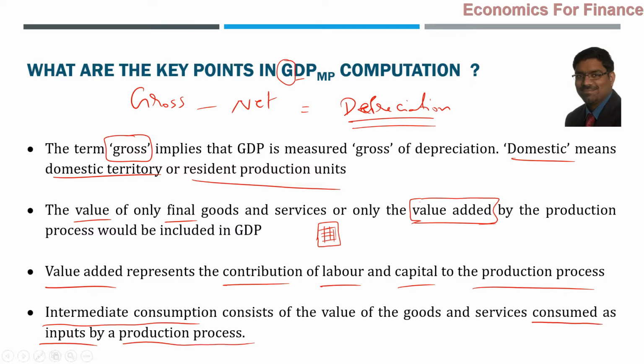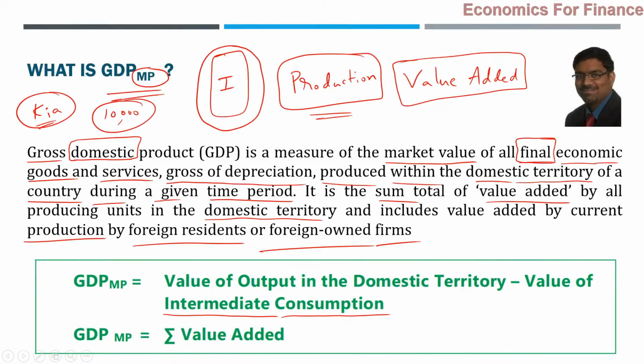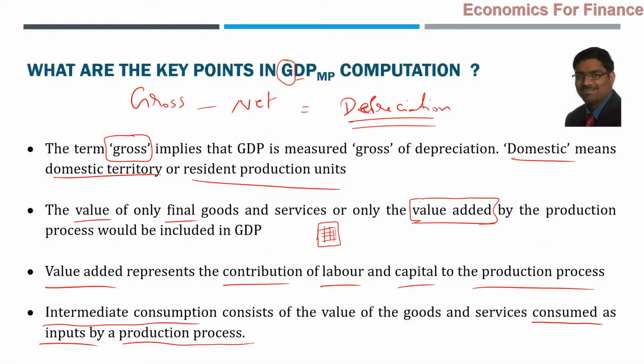That is the reason, once again, always we have to keep in mind, when we look at the GDP at market prices, we have to take the value of the output, final goods, that is in the domestic territory, minus the value of intermediate consumption. Value of intermediate consumption has to be reduced from the value of final goods. That's it. Why is that? To avoid duplication, to avoid double counting of the same thing. That will show too much GDP, which is not actually real. It is not the value added.